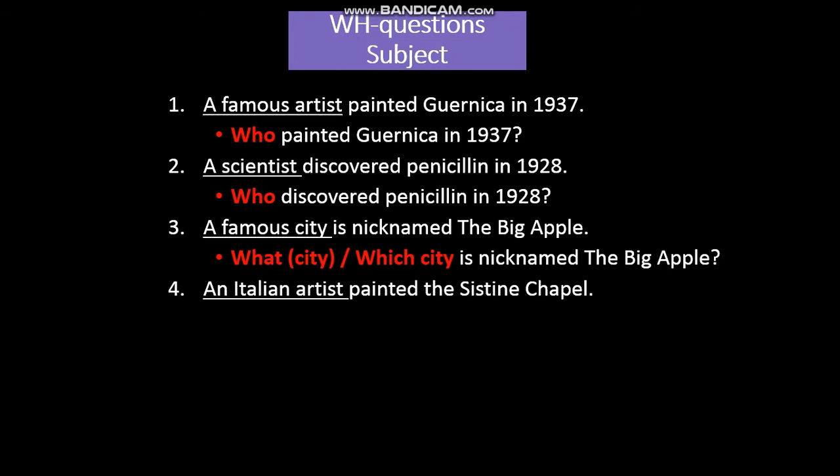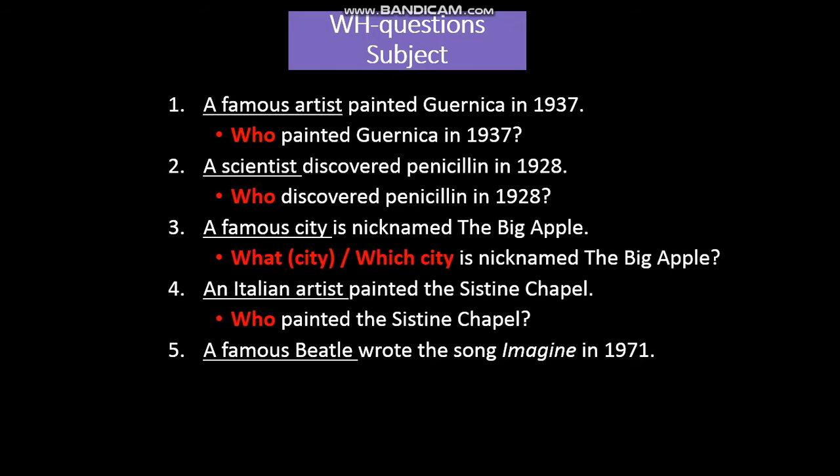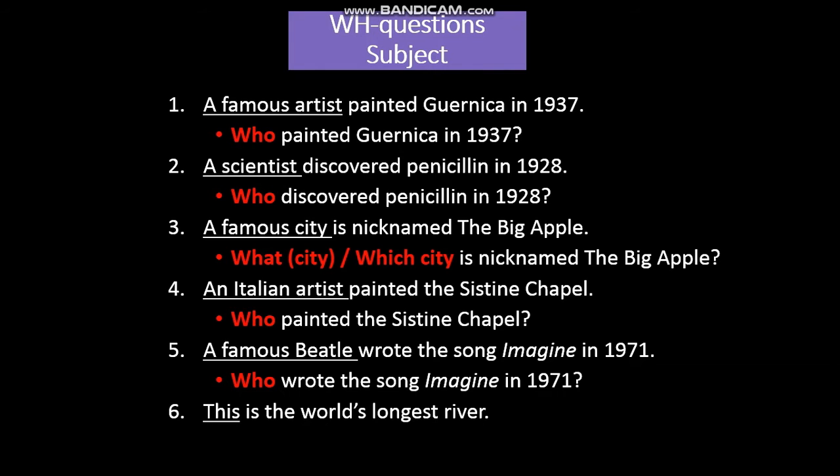An Italian artist, who is a person, painted the Sistine Chapel. Who painted the Sistine Chapel? A famous Beatle wrote the song Imagine in 1971. A famous Beatle here is a member of a group band, Beatles. So this is a person. Who wrote the song Imagine in 1971? This is the world's longest river. It is not a person. What is the world's longest river?